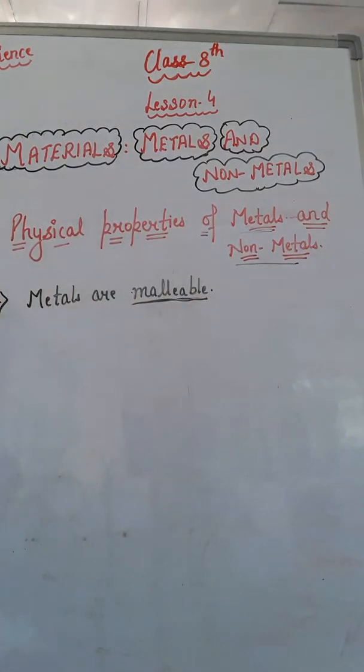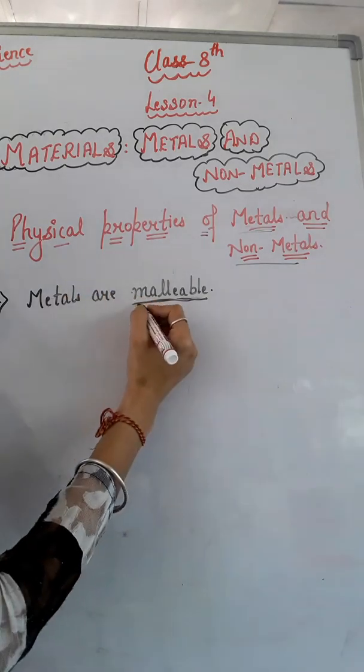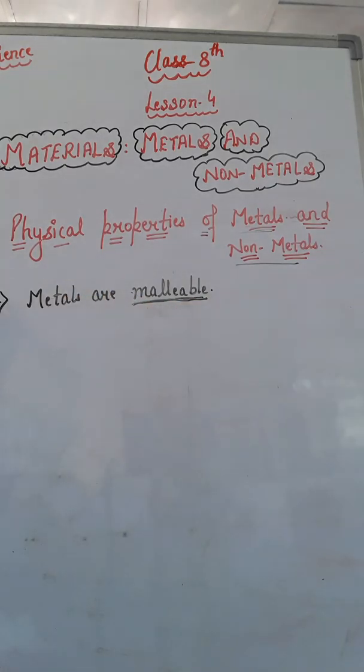Let's take an example to understand the meaning of malleable. You see a blacksmith beating an iron piece or an article made up of iron. Would you beat a wood piece like that? Can a wood piece be beaten into a thin sheet? No, right? You saw that the shape of the iron nail and the aluminium wire changed on beating.